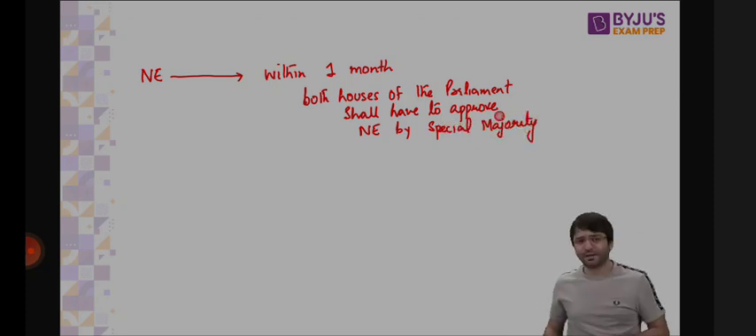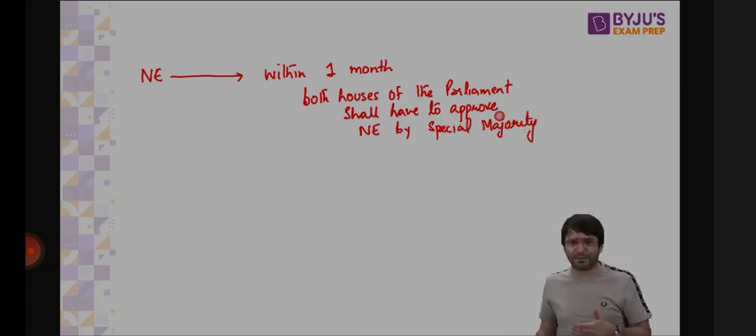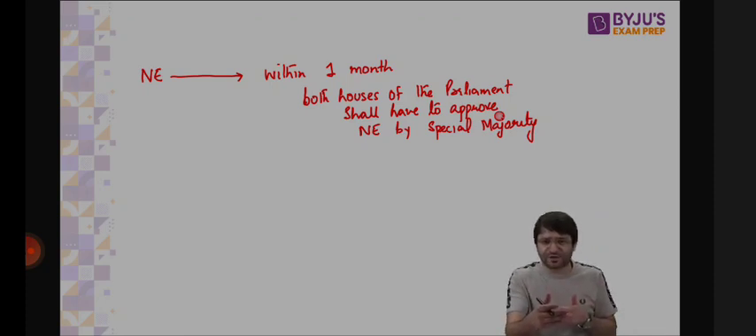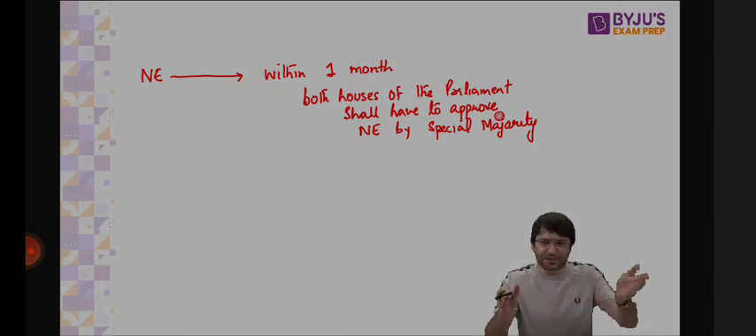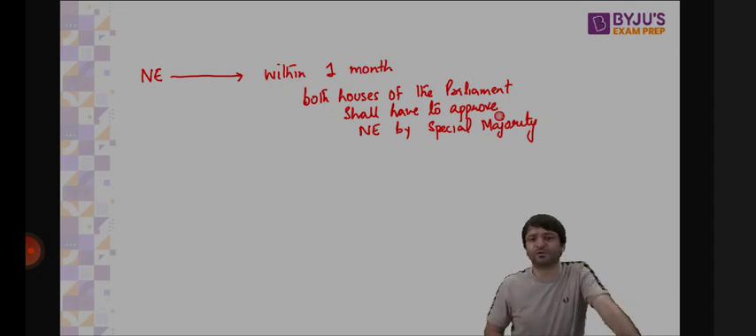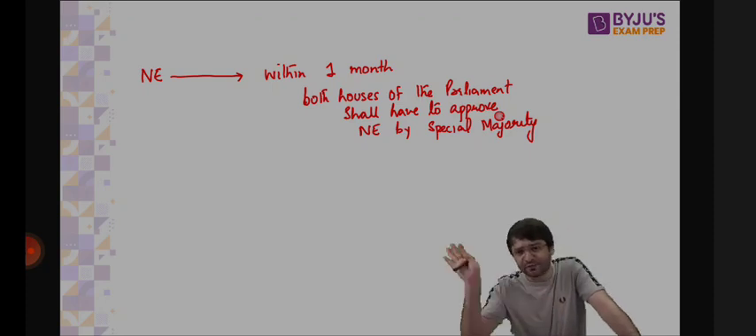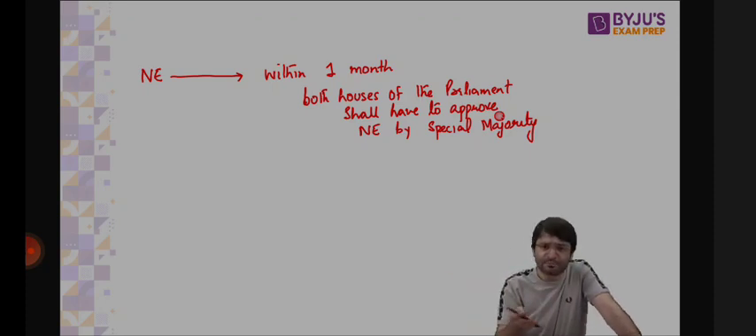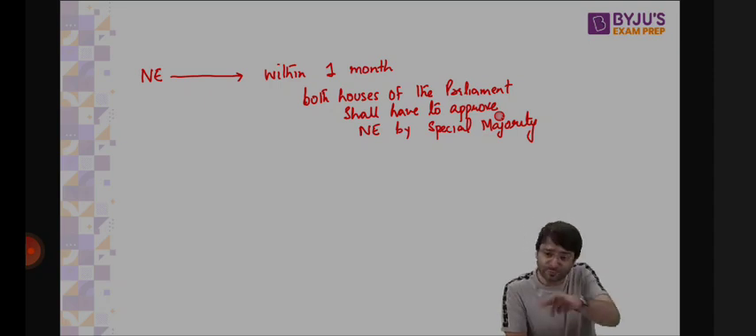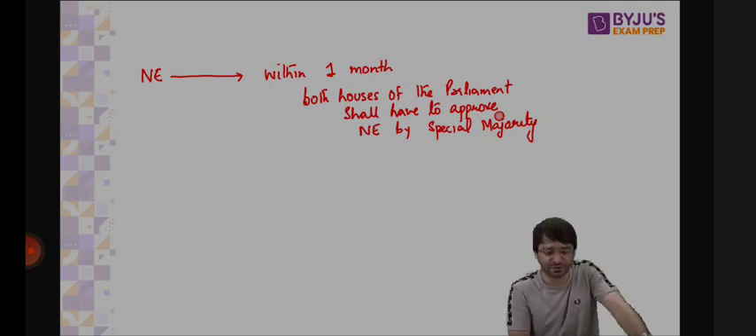Let's say national emergency is proclaimed today, issued today, imposed today by the president. Then within 30 days of the imposition of national emergency, both houses of the parliament, Lok Sabha as well as Rajya Sabha, separately, they have to pass a resolution by special majority, which means 2/3 of the members present and voting, and approve this national emergency. If one house approves, the other house does not, national emergency is revoked. If both the houses do not pass a resolution by special majority, national emergency is revoked. But if both the houses pass a resolution by special majority approving, this national emergency will continue for 6 months.